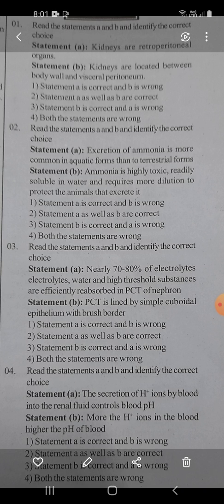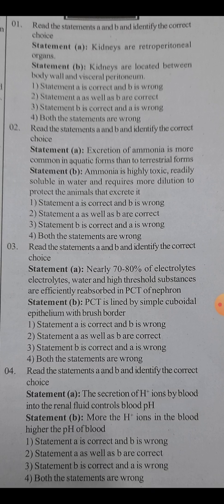1. Statement A is correct and B is wrong. 2. Statement A as well as B are correct. 3. Statement B is correct and A is wrong. 4. Both the statements are wrong.